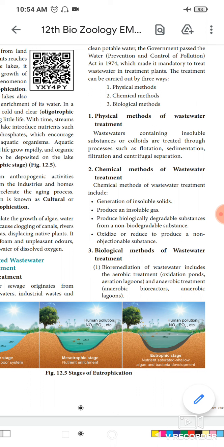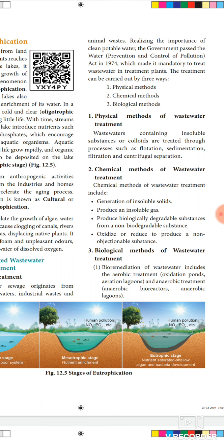of wastewater treatment. It is otherwise known as the secondary treatment. It is otherwise known as the tertiary treatment. Here the chemical methods of wastewater treatment include the generation of an insoluble solid, producing an insoluble gas, producing biologically degradable substances from a non-biodegradable substance, and then oxidizing or reducing to produce non-objectionable substances.